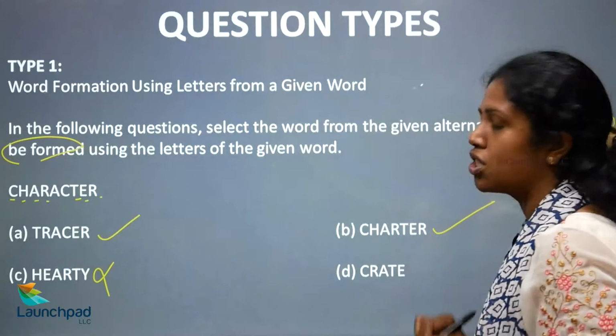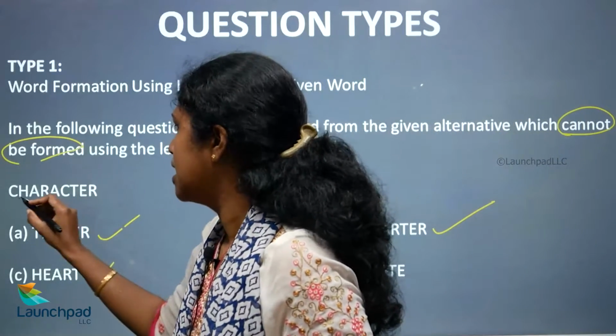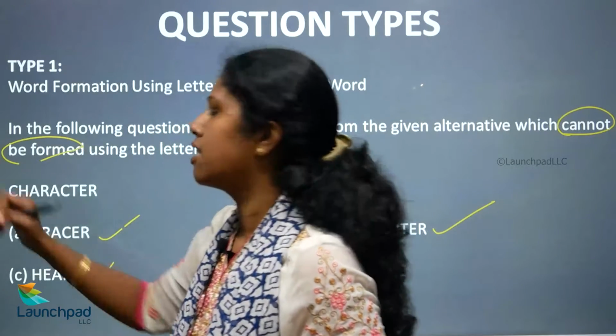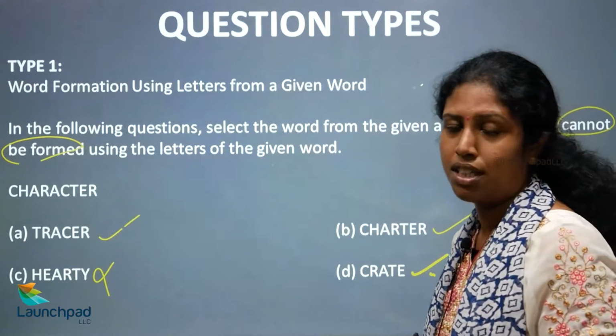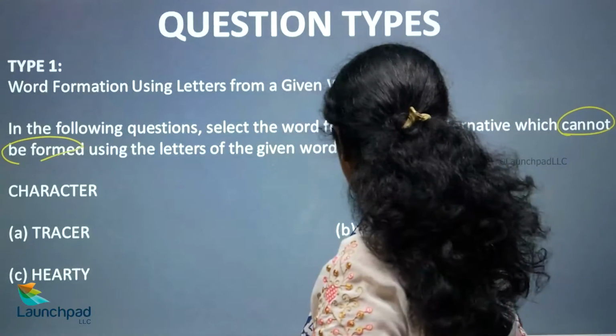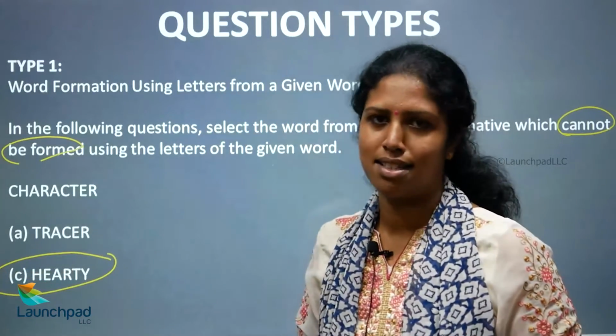Yes. And what's the last word? Crate. So see if crate could be formed. C-R-A-T-E. Crate. So can crate be formed? Yes. So which is your right option here? Which cannot be formed is hearty. Hence option C is your right answer, okay.